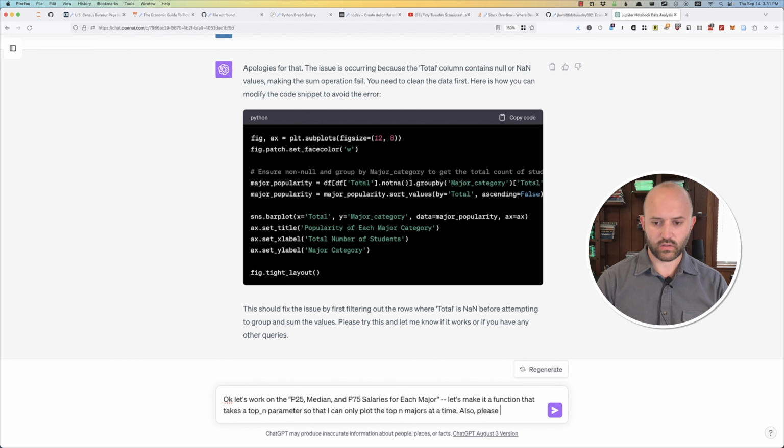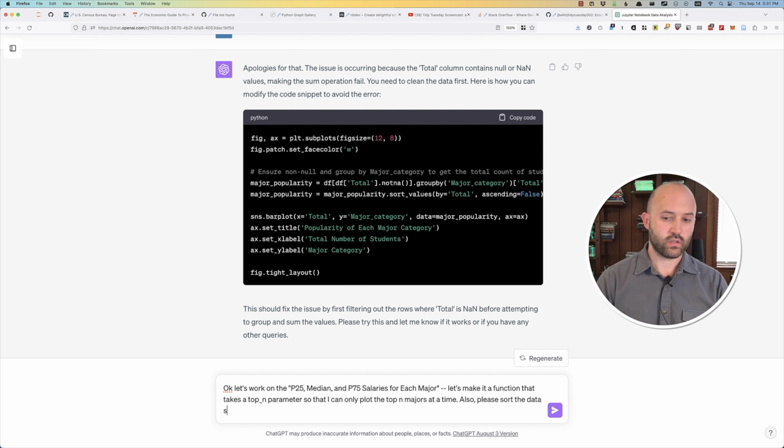Also, please sort the data so that the top n correspond to the highest median salary.